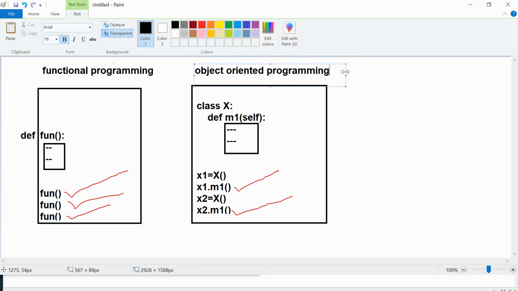What is the difference you observed here? Let me tell you. Functions you can call multiple times, but you will not find who is calling. Methods also you can call multiple times, but you will always get to know which person is calling that method. When x1 called, how it got executed, when x2 called, how it got executed. So how x1 and x2 behave after calling the m1 method, that kind of difference you can observe in the right side programming.